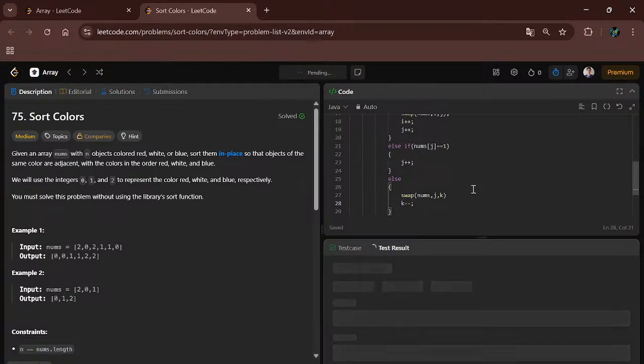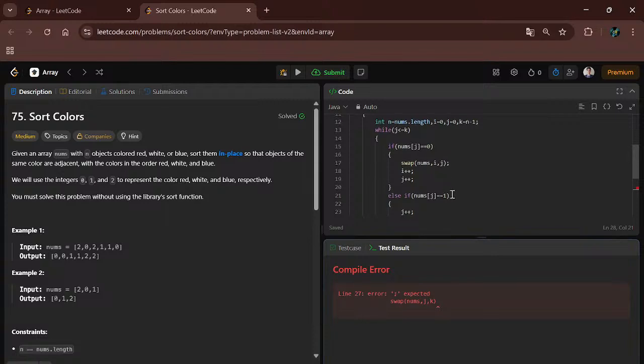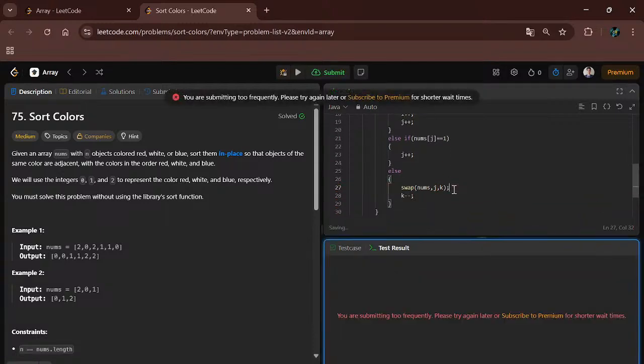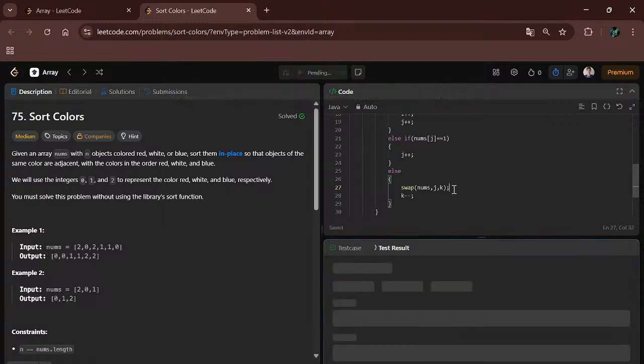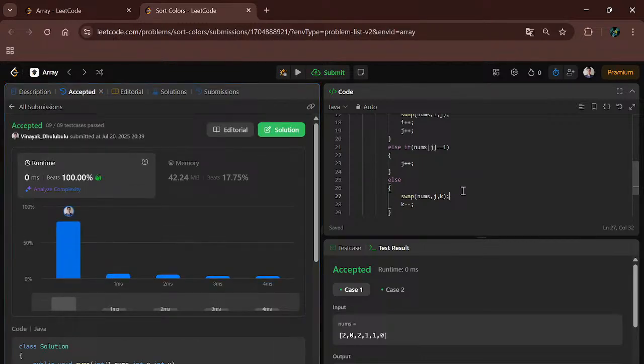Let's compile the code. Okay, there is an error. Here there is a missing semicolon. Let's compile the code again. Our code is successfully compiled. Let's submit the code. Okay, our code is also successfully submitted.